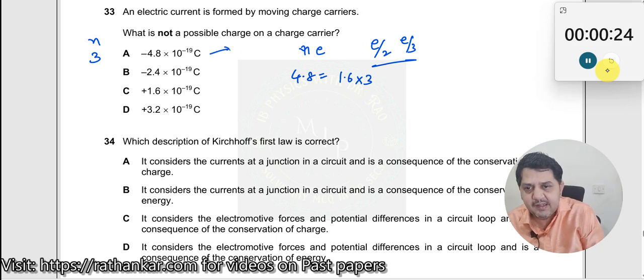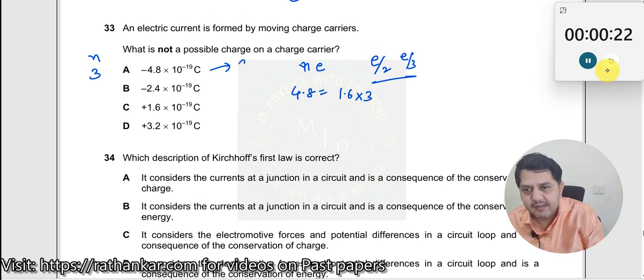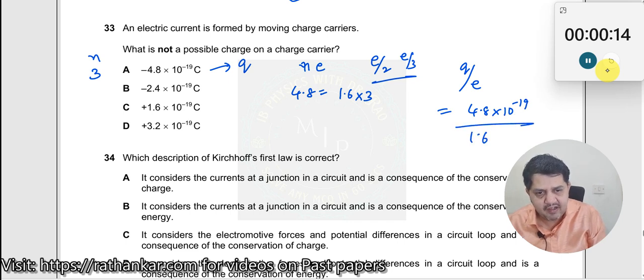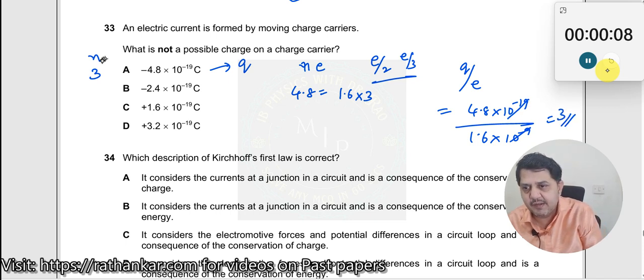I'll detail it a little more. If I say this is your charge q, and I divide this by the value of e, which is 4.8 into 10 to the power of minus 19 divided by 1.6 into 10 to the power minus 19, what is the answer you get? This goes away, and this becomes 3 over here, a whole integer. So that's what I have written here.